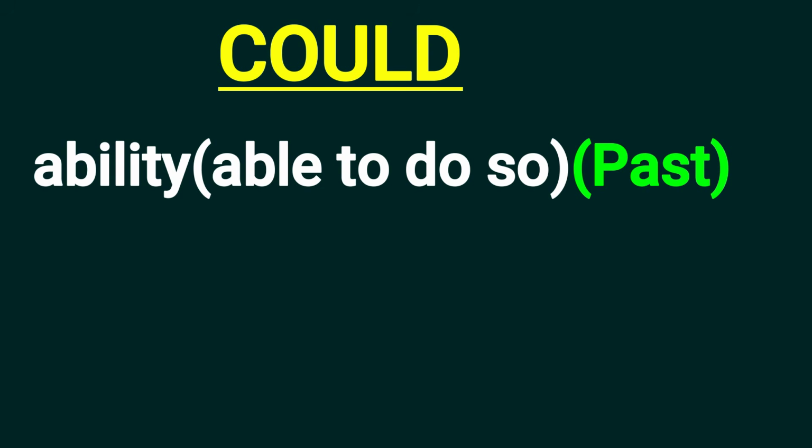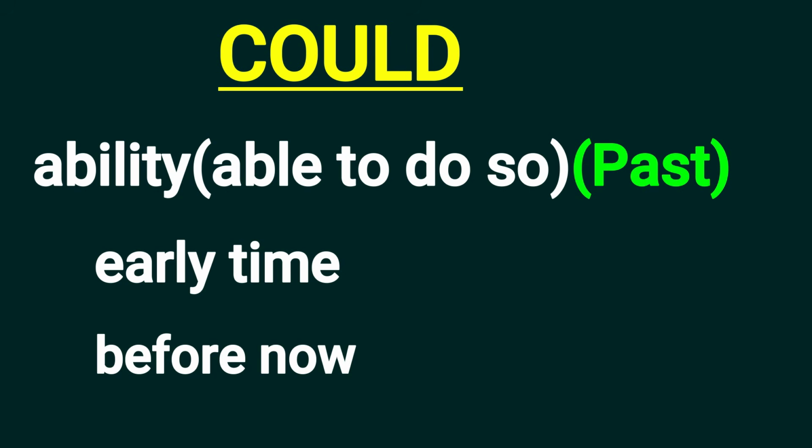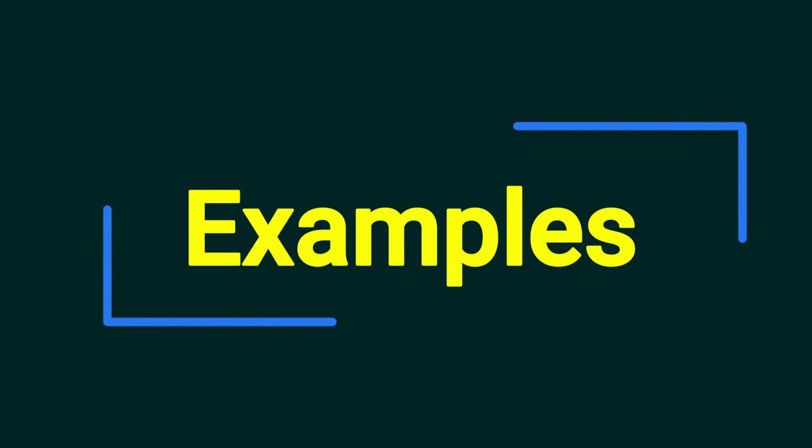Could. Let's understand could. Could means ability, able to do so, but it should be in the past, earlier time, before now. We use could to talk about ability in the past. So let's understand by examples.